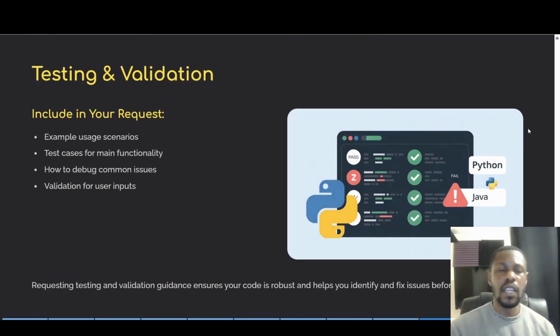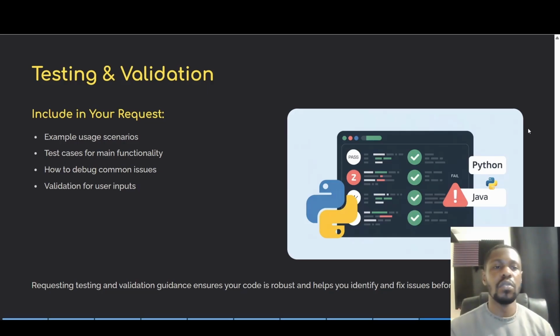Okay. Then, of course, we would expect to have a testing and validation stage. So requesting testing and validation guidance ensures that our code is robust and helps us to identify and fix issues before they affect the users. Okay, so just think of the AI as essentially a coding expert or a coding partner helping you along in this coding journey. All right, so we want it to follow all the steps that a regular professional coder would follow. Okay, but we are essentially, as the CEO, in the driver's seat, right? So we need to tell the AI exactly what we expect and how we want it to work.